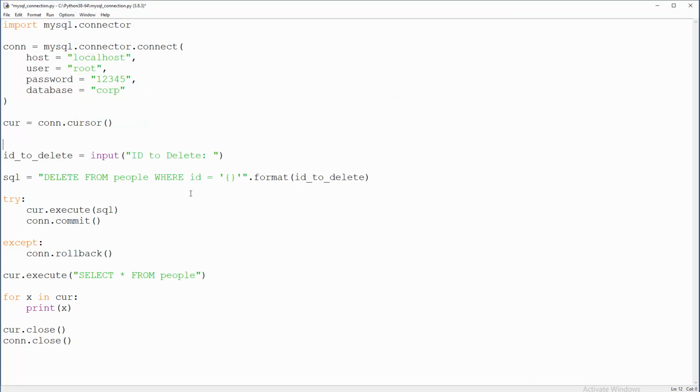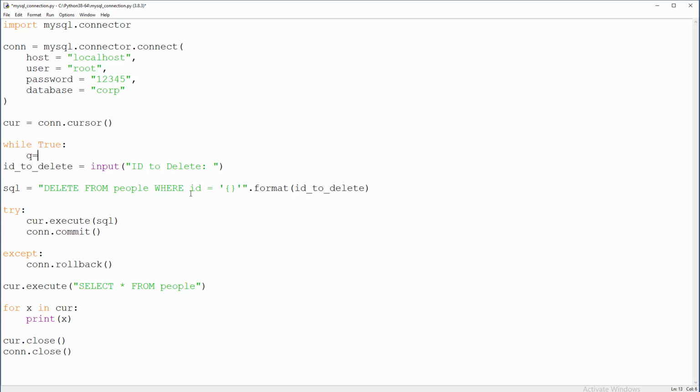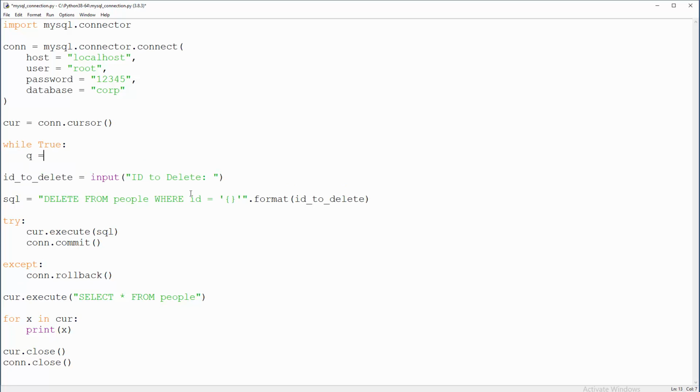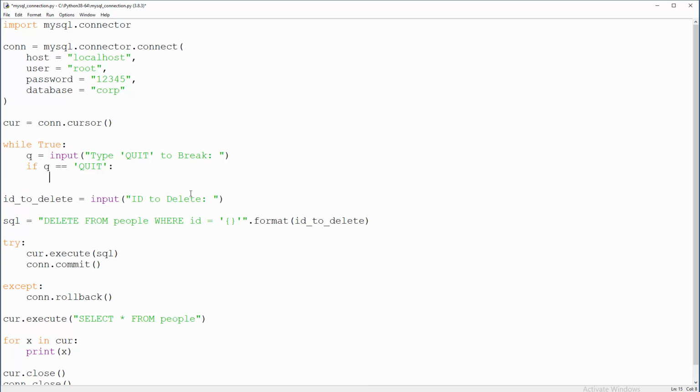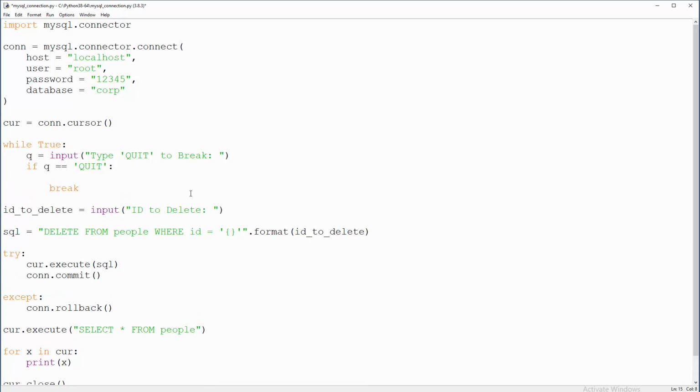Right, so here we're going to say while true, and we will check for end user input to get out if it's possible. So input, I'm going to ask: type quit to break, or something like that. That will better describe what's happening, and a single quote needs to be here actually. Right, so if q equals quit, I'm just going to break, and before that we can print script terminated.